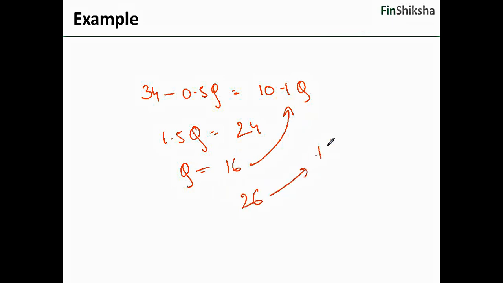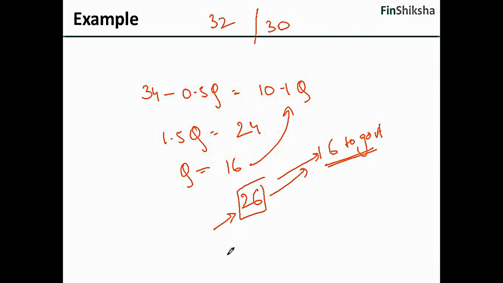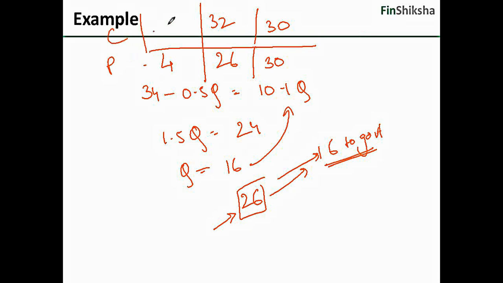Remember that he will pay an additional 6 to the government. So eventually he will end up paying 26 plus 6, which is 32, as against the 30 that he was paying earlier. The producer gets 26 as against the 30. Once again you see that the producer takes a hit of minus 4 and the consumer takes a hit of minus 2, which is the total hit. So out of the total tax of 6, 4 is for the producer and 2 is for the consumer.